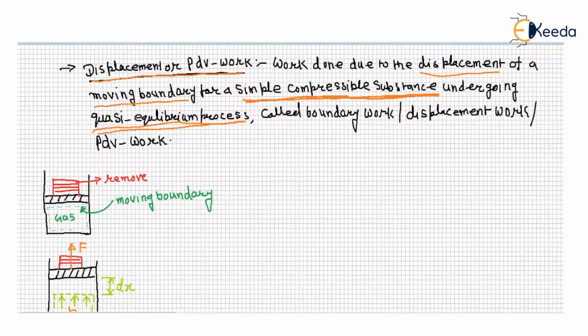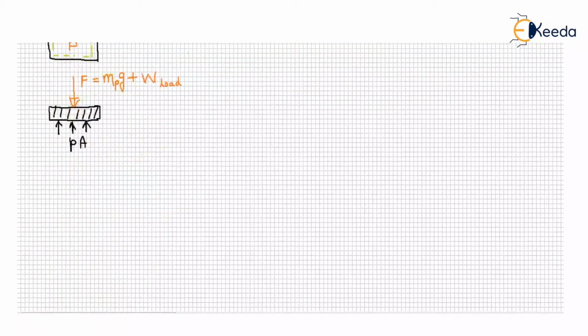If there is a system and you assume that the system boundary will be displaced, that means this is the displacement of a system boundary. During the displacement of a system boundary, in which manner?